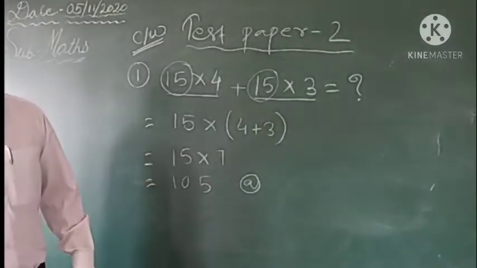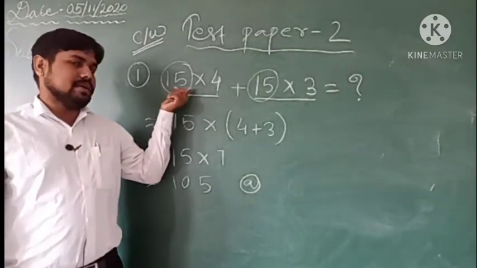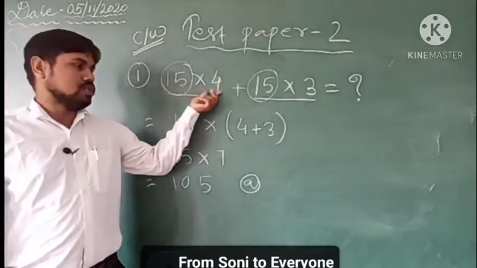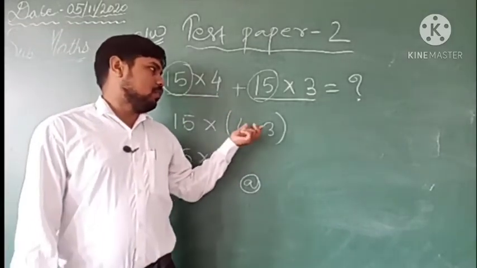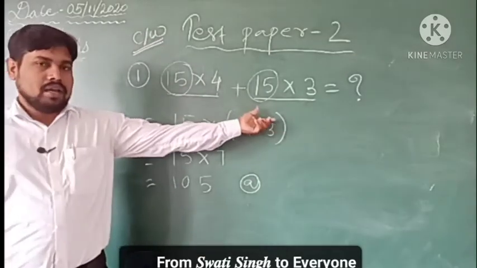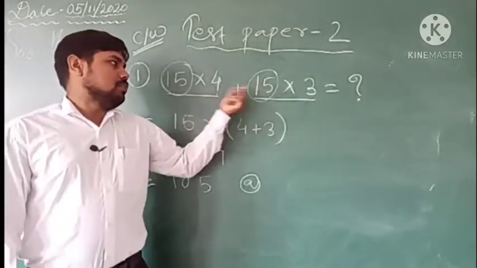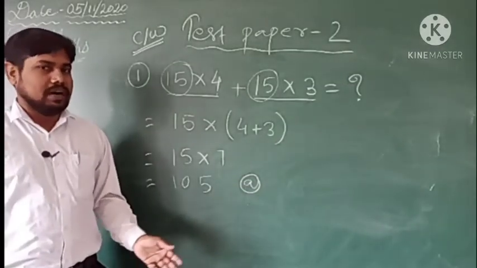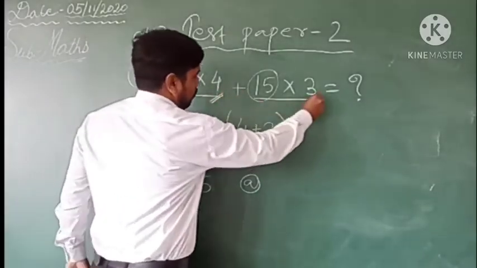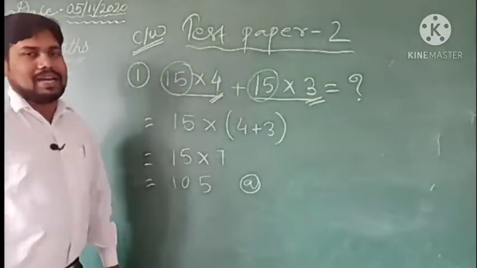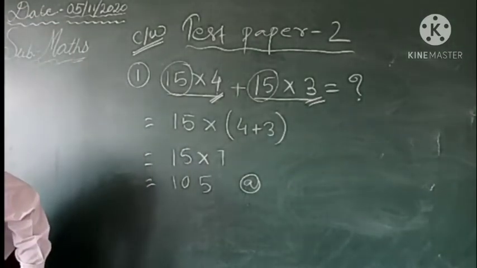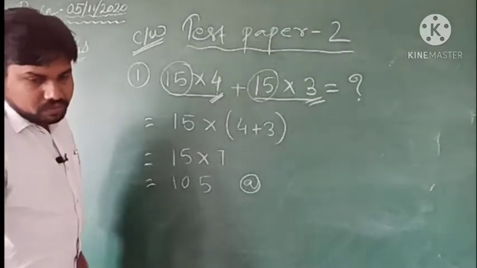So it is not like that. This can also be done in another way, but that will be a slightly long process. If you multiply 15 by 4, whatever product comes, and 15 by 3, with that product you have to add both the numbers, then the answer will also come, but you need not do that much. You just very simply add these two numbers and multiply by 15, that's all.